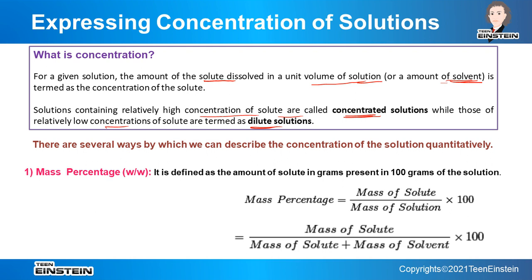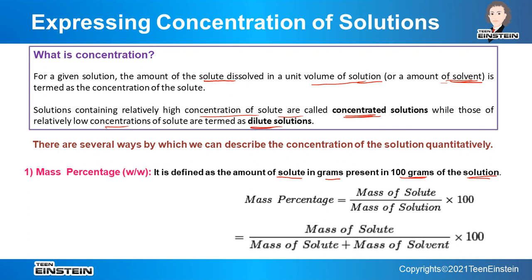The first one is mass percentage. So in mass percentage, how will we define it? It is the amount of solute in gram present in 100 gram of solution. Be very careful about this, whether it is solution or solvent, that is very important.